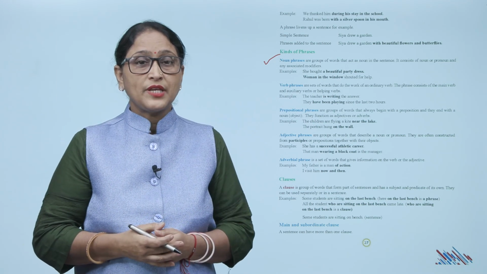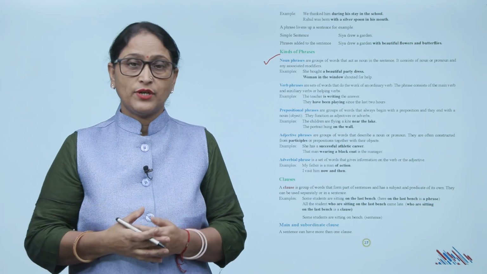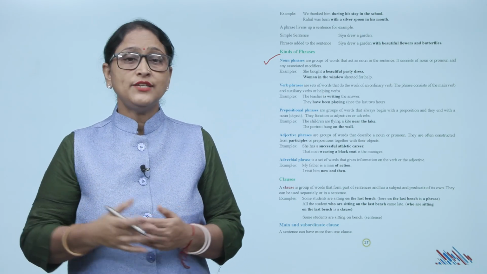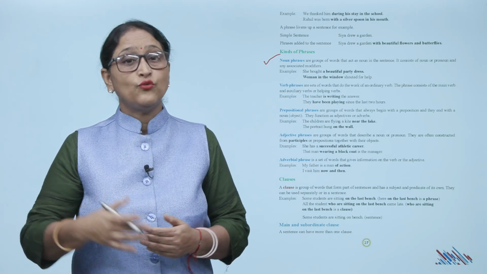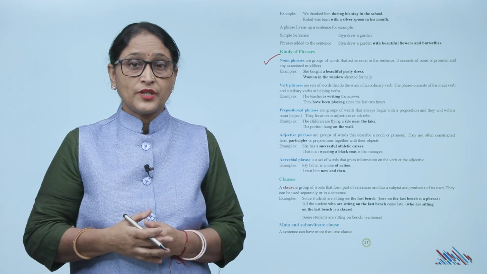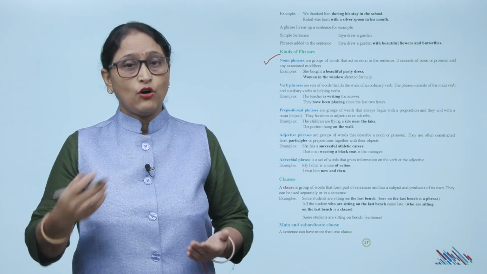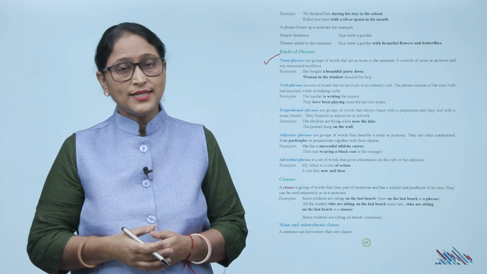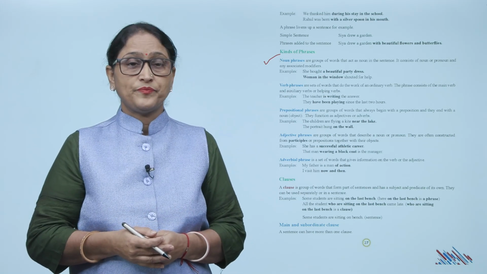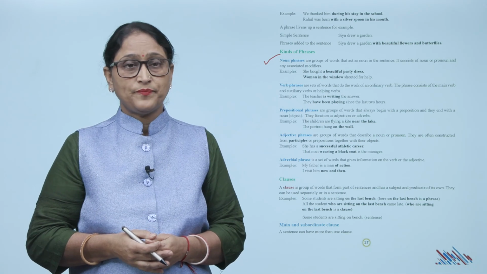Verb phrases are sets of words that do the work of an ordinary verb. The phrase consists of main verb and auxiliary verbs or helping verbs. जो verb phrase होते हैं वो किसका act करते हैं? Ordinary verbs का. और ये verb phrase किससे consist होते हैं? Main verb से या auxiliary verb से या helping verb से consist होते हैं. Examples, the teacher is writing the answer. They have been playing since the last 2 hours.